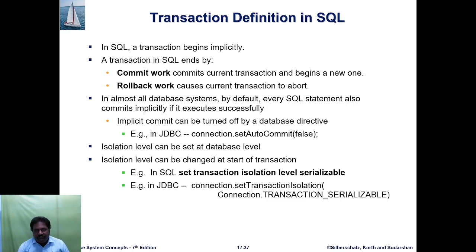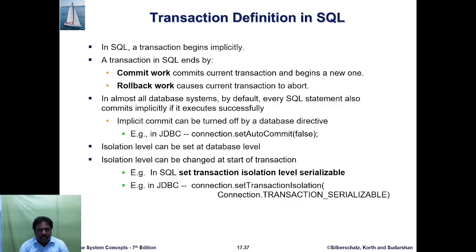Then, transaction definition in SQL. In SQL, a transaction begins implicitly. A transaction ends by commit work, which commits the current transaction and begins a new one. Rollback causes the current transaction to abort. Suppose one amount is transferred from one account to another account, and then the transaction fails. Then we must roll back the previous account update, so the database system must handle this.